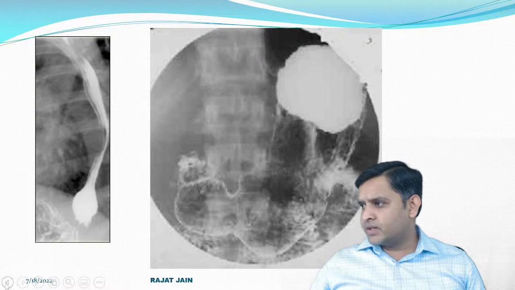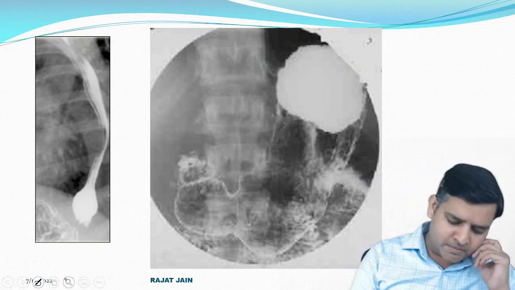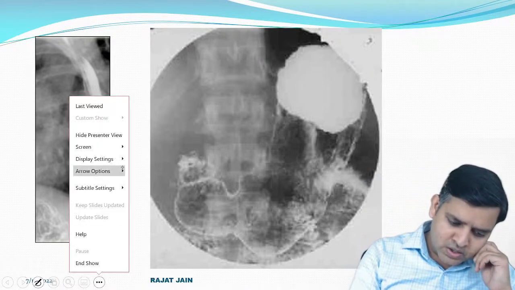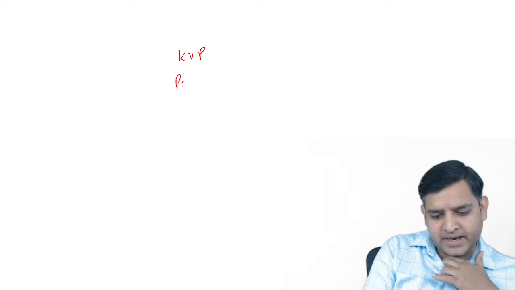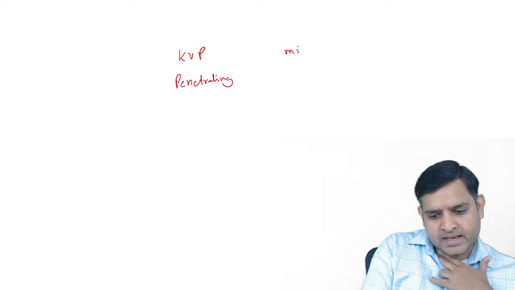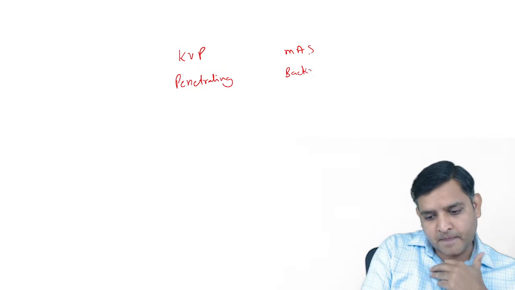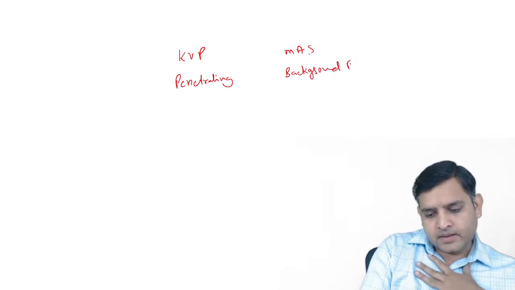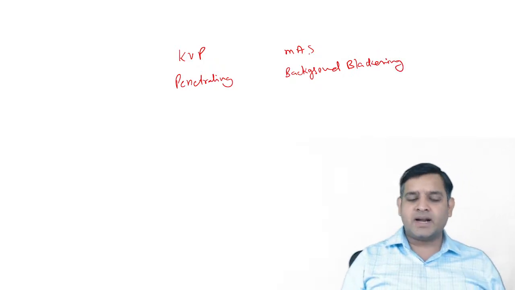Let me take the other doubt that somebody had. Okay, mAs and kVp. So please remember, if I just talk in brief about these two points, please remember, kVp changes the penetrating power. Please understand this. mAs changes the background blackening. Okay. kVp changes the penetrating power and mAs changes the background blackening.